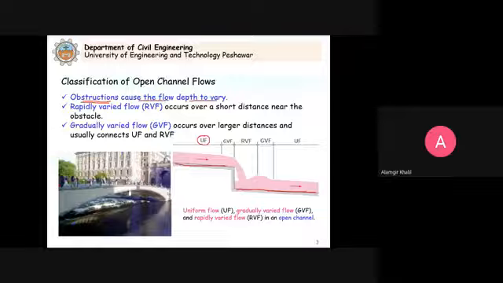So it means that the flow will continue to be uniform flow as long as there are no changes. Just like we studied in pipe flow, when we have a laminar flow or a turbulent flow, the velocity profile will continue to be fully established.